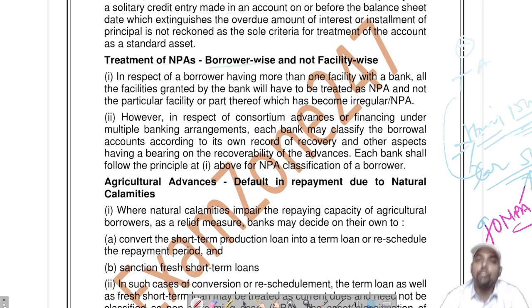Borrower wise means if your one account is NPA in a bank, then all your loan accounts will be treated as NPA, not account wise, means not facility wise. Suppose if one account is standard, then also it will be treated as NPA and bank will initiate the recovery proceedings of all the loans.